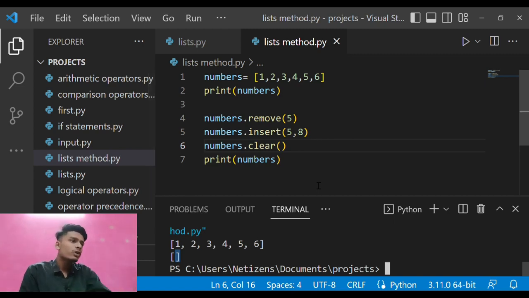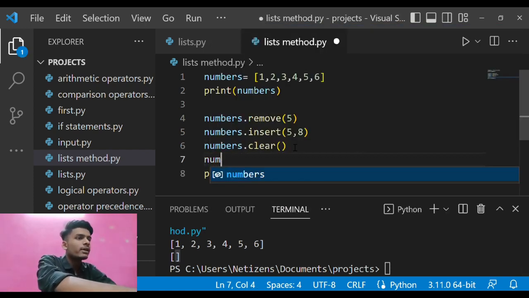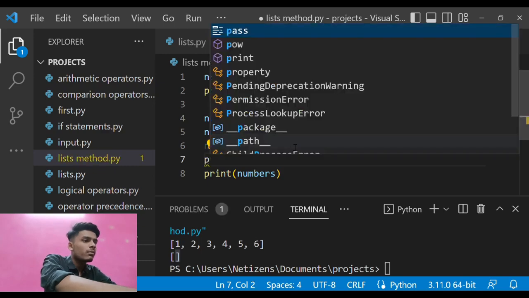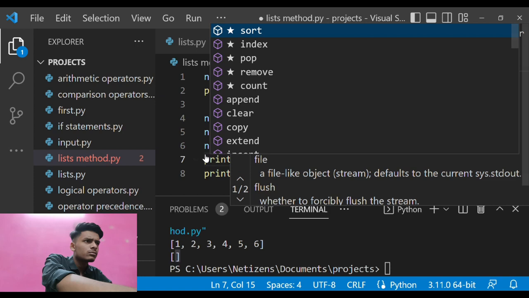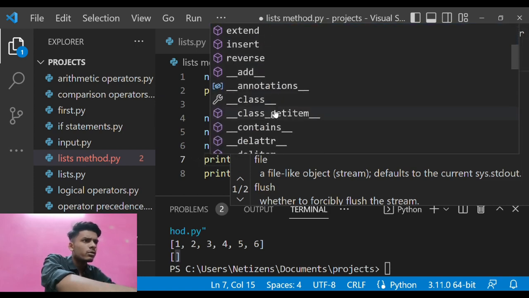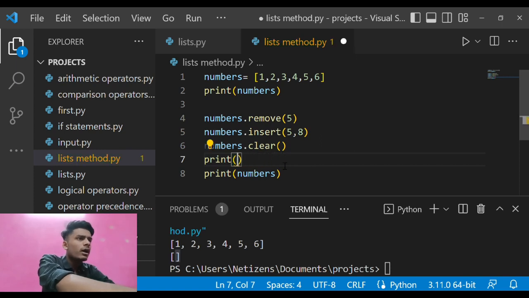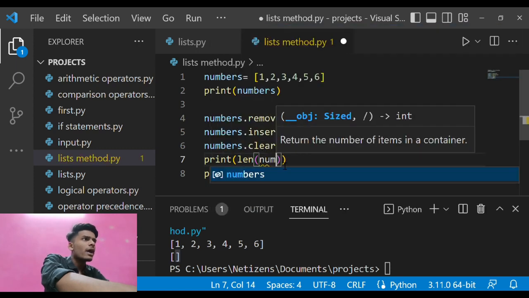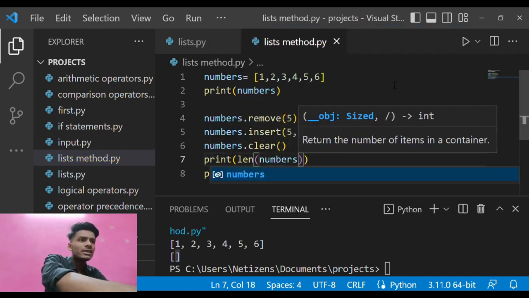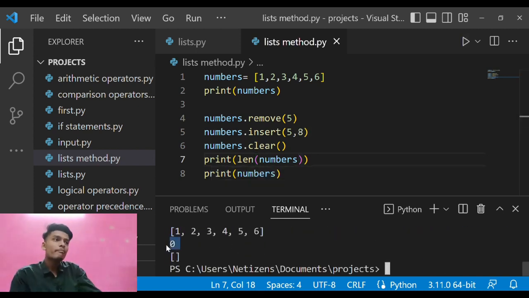And likewise, as I said, there are a bunch of things. Like if I just want to print the length of the numbers, what I can do is print the length, and after that enter the variable present over there, the list. And if I just run the program, here you can see that it is giving 0, because we have cleared all the items in the list before that.